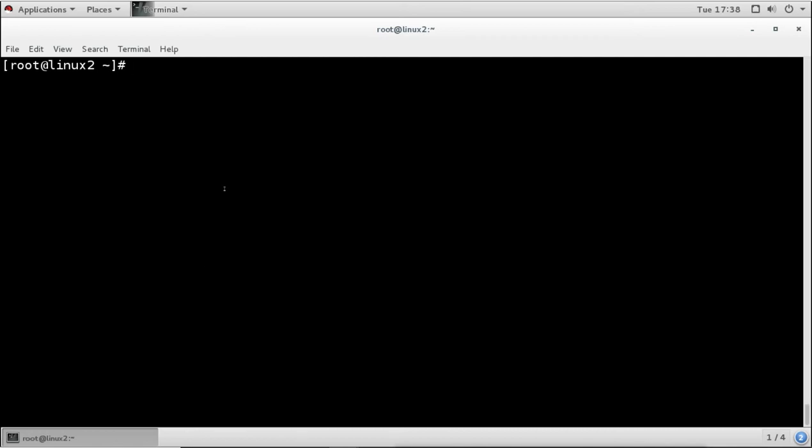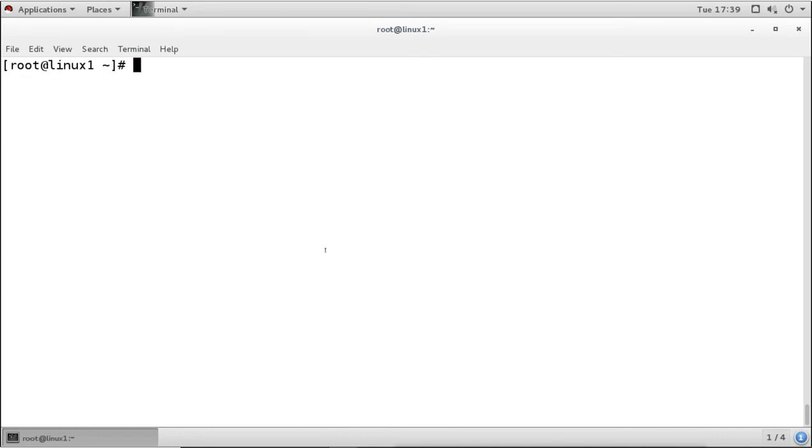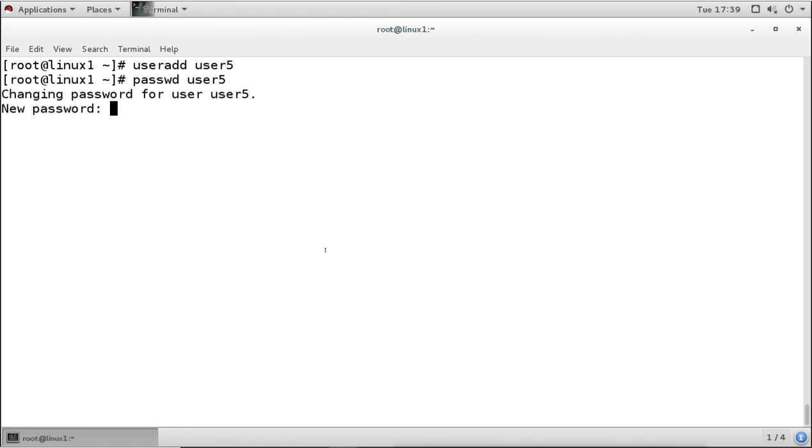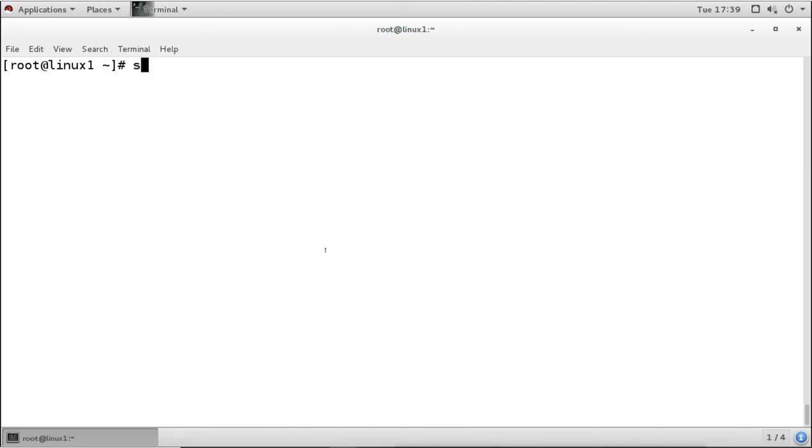Now this is how we added the client to the NIS users. Now if I create a new account on the server machine, I will run useradd user5. I will make the password also for user5. Now user5 is available here. If I try to log in as user5, I can log in here on the server.